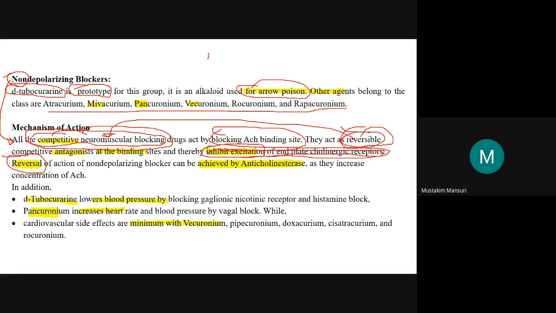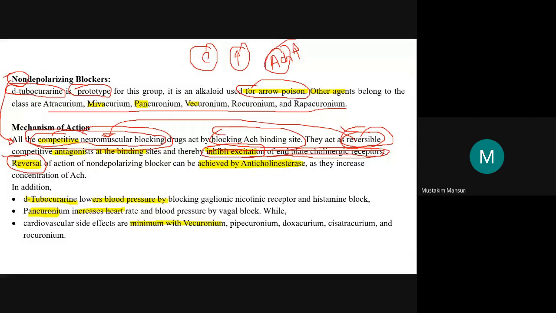As we know, in competitive antagonism, if we increase the concentration or dose of the agonist, we can have the maximum response, and the reversal can be achieved. So we will inhibit the metabolizing enzyme, the cholinesterase enzyme, and by that way we will increase the acetylcholine level.